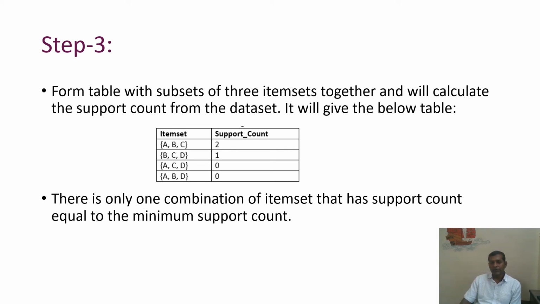So this is step 3, finding a larger item set. This is not the end; we can go for 4 frequent item set, 5, 6 frequent item set, like 4, 5, 6, 7 item set, if more tables can be generated.